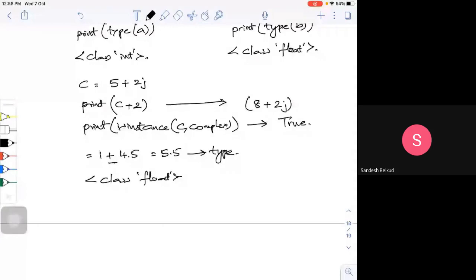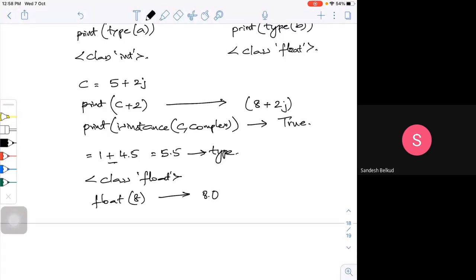Or sometimes, if I have an integer, let me write an integer. If I write float of some number, 8, what I will get as my output is 8.0.